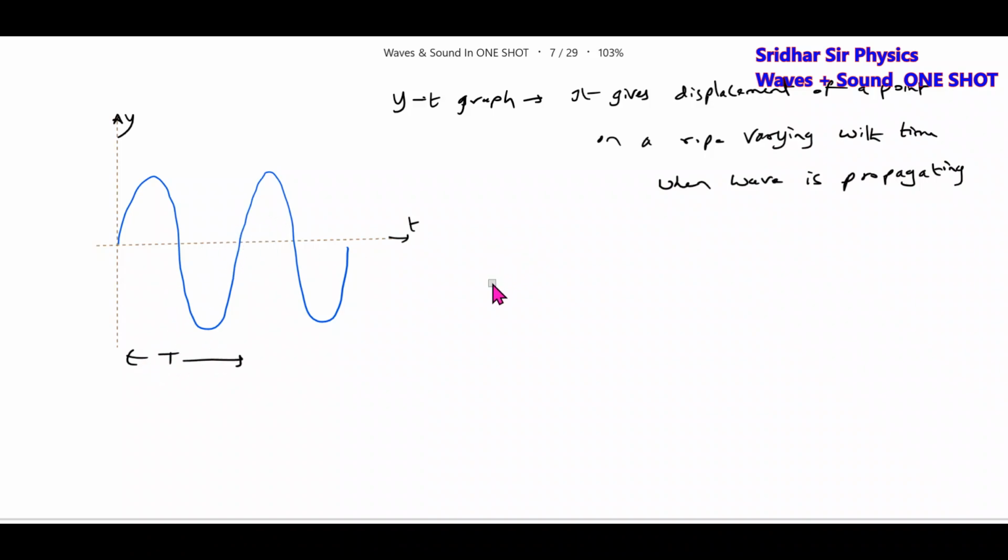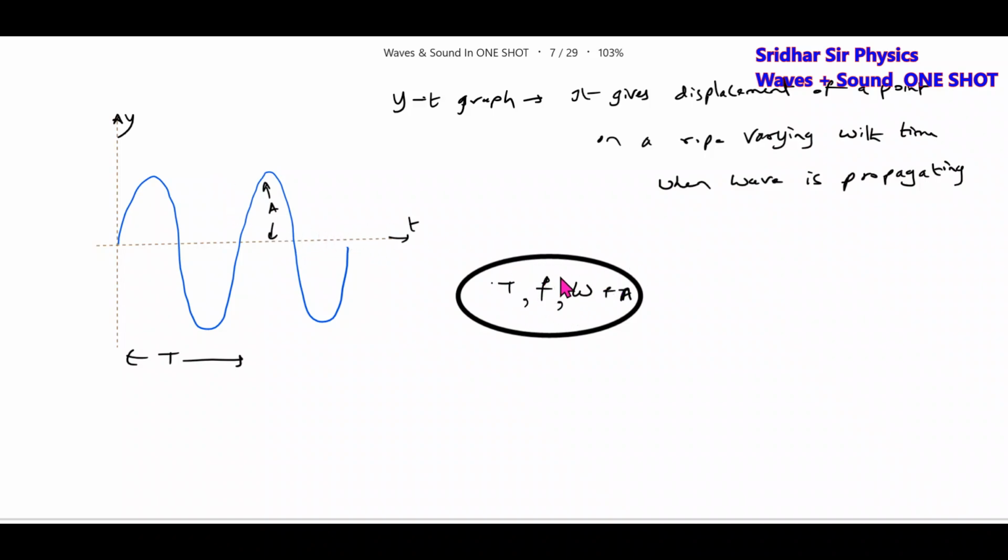From the yt graph, what can we calculate? Time period. If you know the time period, you can calculate frequency, and you know omega. So these things you can calculate from the yt graph, and you can also calculate the amplitude. So all these quantities are available in the yt graph, the displacement versus time graph.